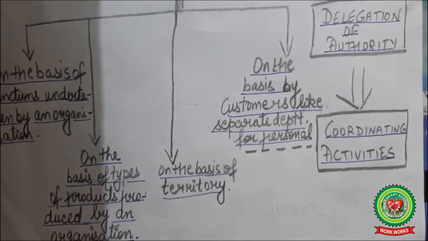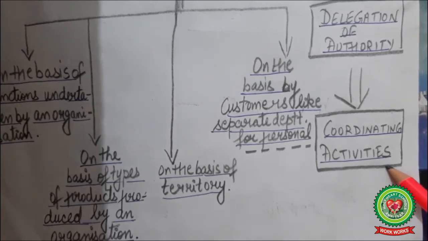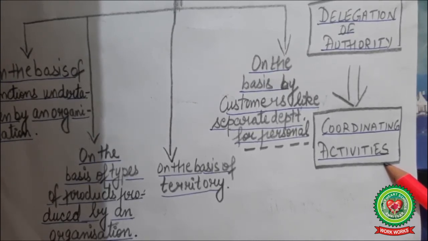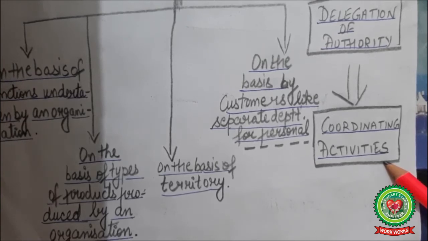And now our next is coordinating activities. This is the last step of the organizing process. Now you have a list of activities. You know who has to perform which activities, but there should be coordination of activities. Suppose I take the example of the same mobile manufacturing company, they have made a list. The purchase department knows that it has to purchase raw material.